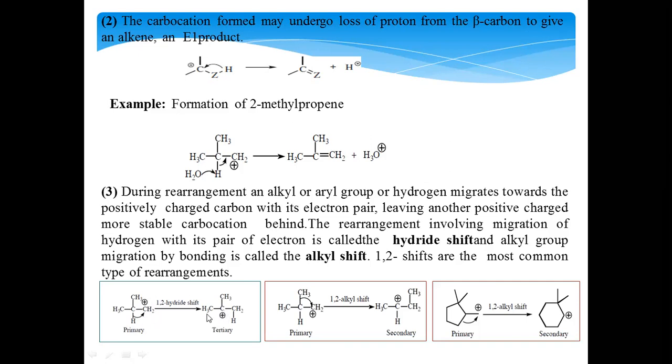So primary carbocation is converted into tertiary carbocation. This is a simple hydride shift. Now here, an alkyl shift, let us see. Same type of reactant, but here the CH3 group, the methyl group, shifts as a methyl anion towards this carbon, leading to the formation of a secondary carbocation.